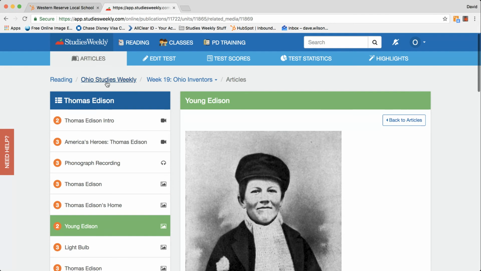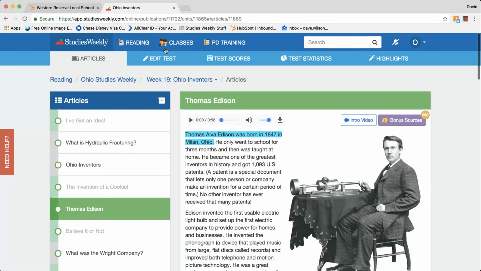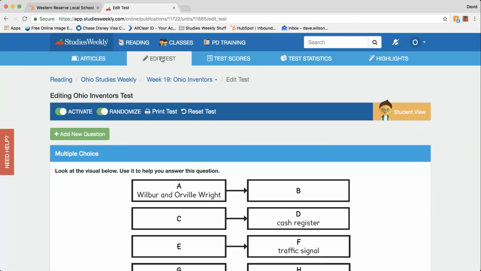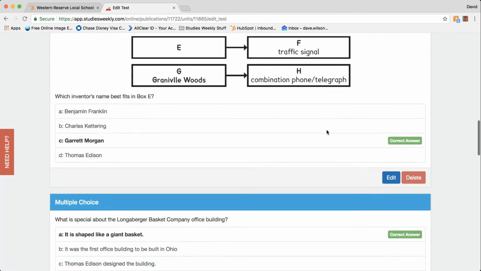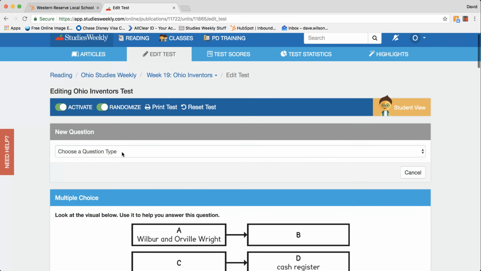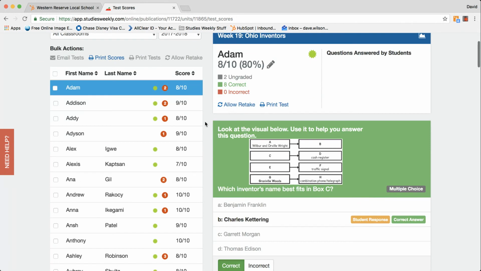Once they're done with the weekly unit, if I click here to go back to articles, once the students are done going through all of these, you can have them take a test online, because all the students get their own logins. Here are all your questions. You can edit or delete a question as you need to, or you can click to add your own question. You've got all these different types of questions. Then you can go in and view test scores. It'll grade the test automatically for you.